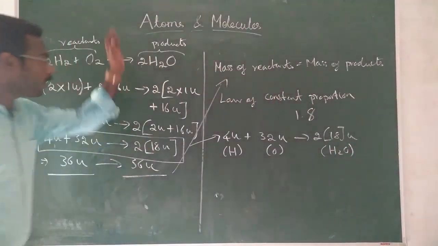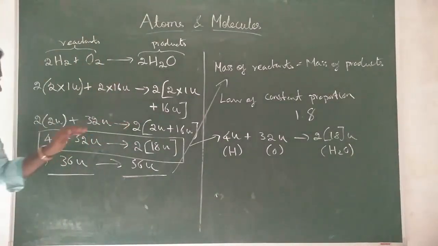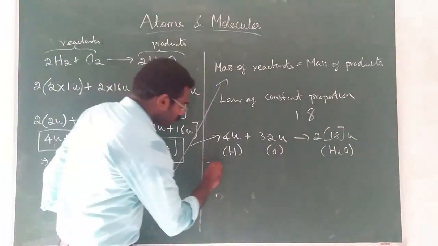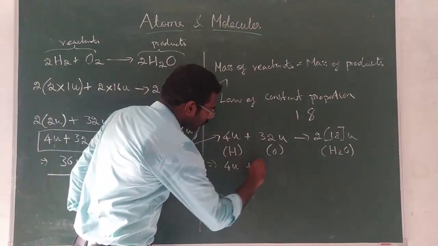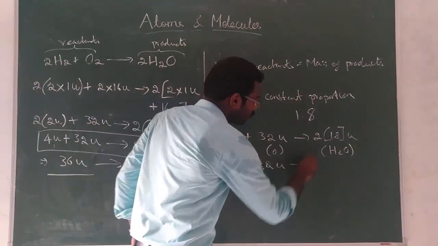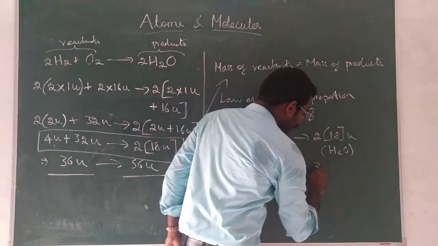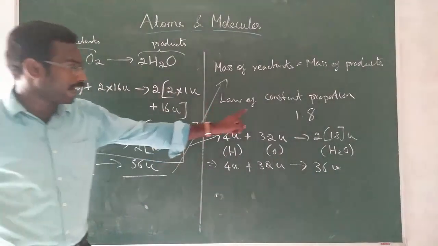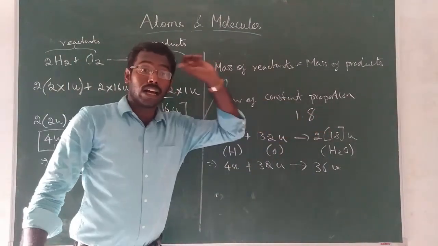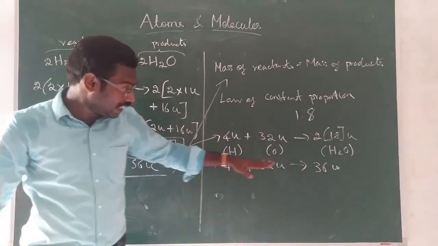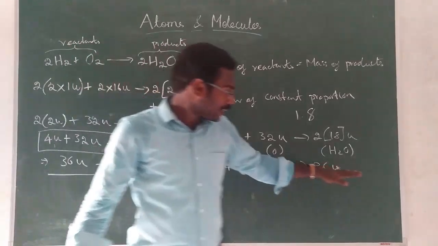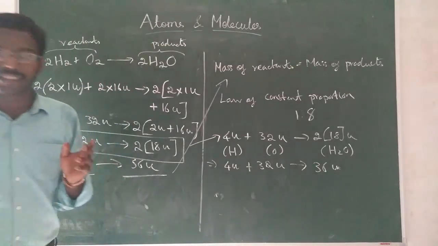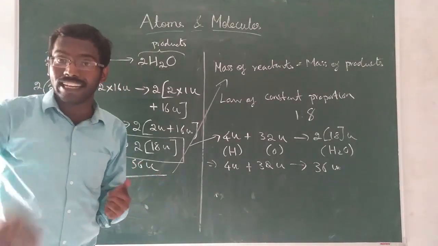Okay, so I don't want to further write it. So I am directly taking this step. So it gives 4U plus 32U gives 2 into 18 is 36U. I am not adding this because I want to find the ratio of oxygen and hydrogen. First one is hydrogen, second one is oxygen, third one is water. Okay. So now ratio means proportion. How will you find? You will divide it now.